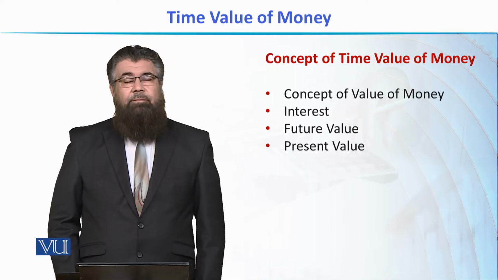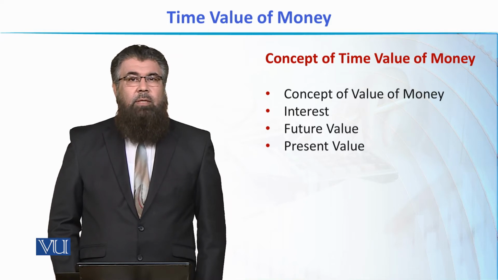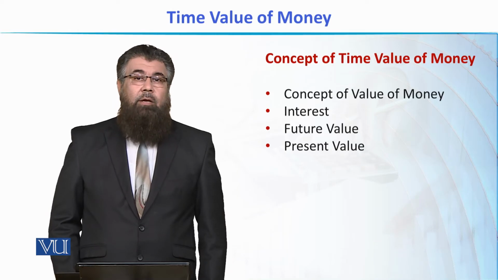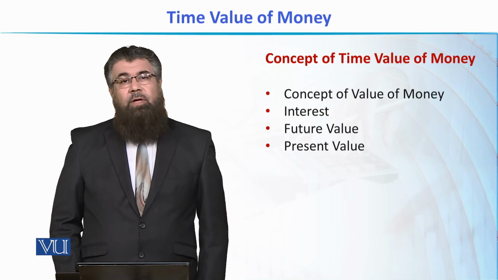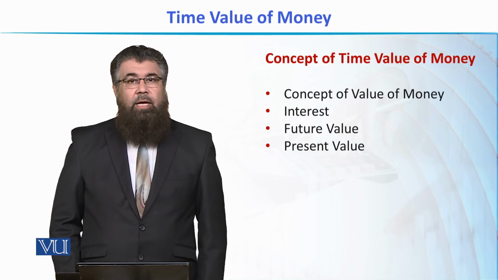So if we have a certain amount today, let's say 100 rupees or dollars, those 100 rupees or dollars are worth the same, that is 100 today. But if we are looking at the same value of $100 or rupees today, in future this will be more than 100.